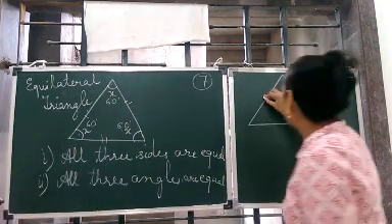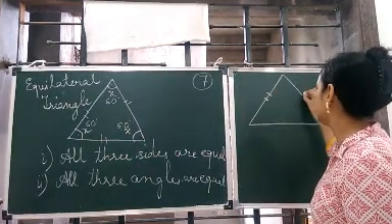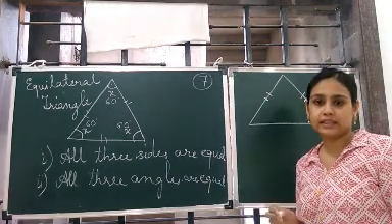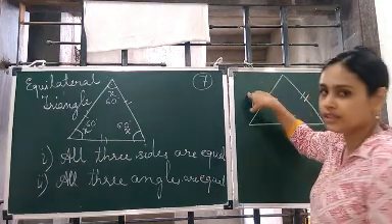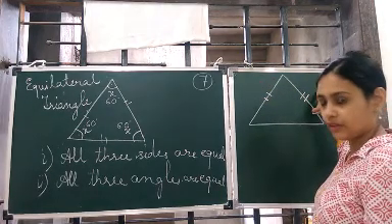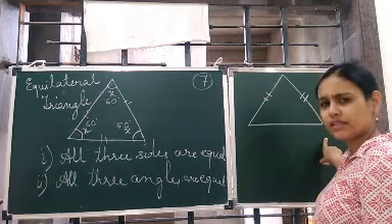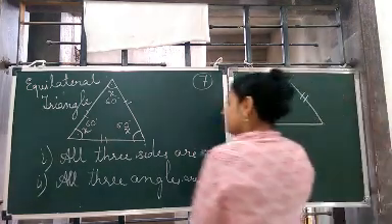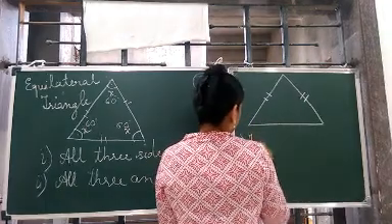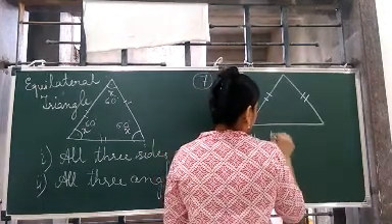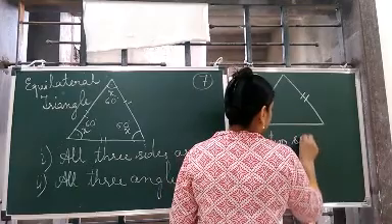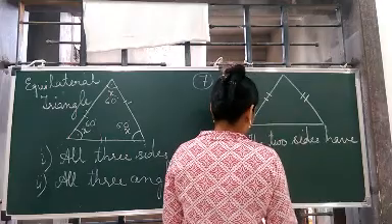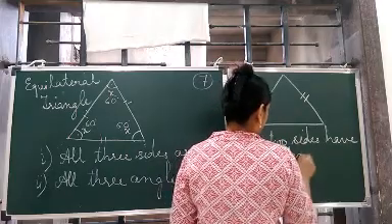Now, when only two sides are equal, only two sides, the length of two sides is equal. That means if this is 3 centimeter, this is also 3 centimeter. Got it? This is some other measurement. That is, let's take 4 centimeter. So when the measurement of two sides are equal, so we'll write that. Two sides have equal length.